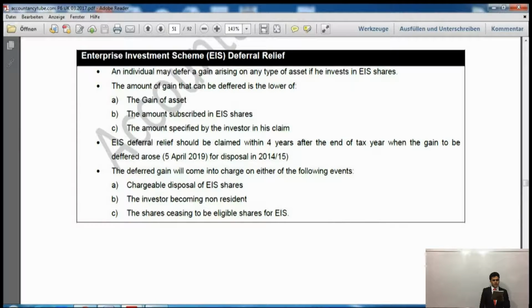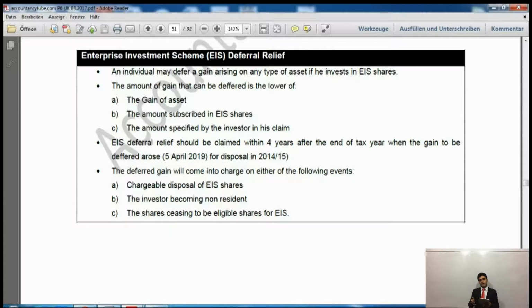Alright, now it says that an individual may defer a gain arising on any type of asset if he invests in EIS shares. Please make sure you write down that it is if he reinvests in. So say for example, if you sold an asset, it could be any type of asset, and you had some gain on that, now that gain can be deferred if you invest the whole amount in enterprise investment scheme shares.